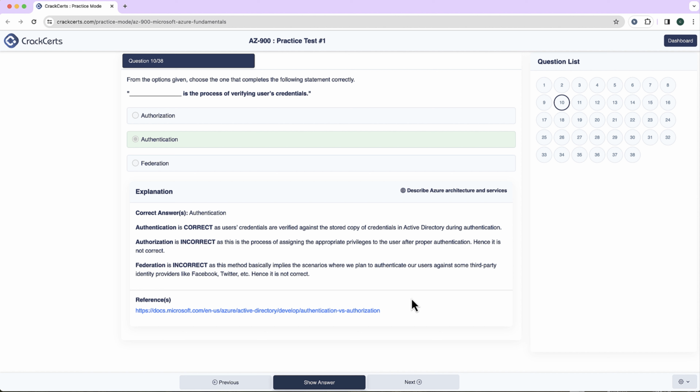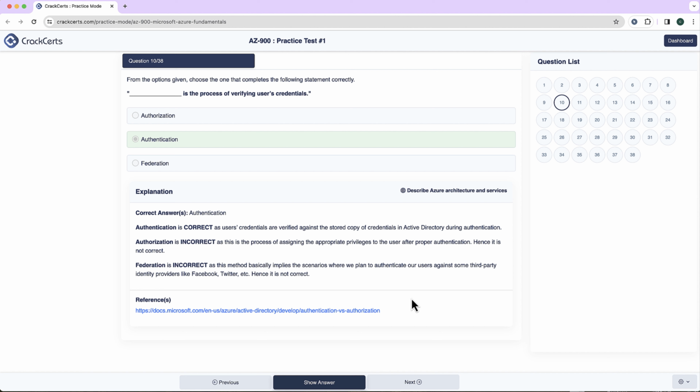Authorization in Azure determines what resources a user or service can access and what actions they can perform on those resources. Authorization always occurs after authentication is performed successfully. Once a user is authenticated successfully, the next step is verifying what authority the user has on what resources in Azure. Let's say a user was successfully authenticated. Now this user wants to perform some actions on some resources and he has the reader role assigned to him. A user with the reader role in Azure can view resources but cannot modify them.